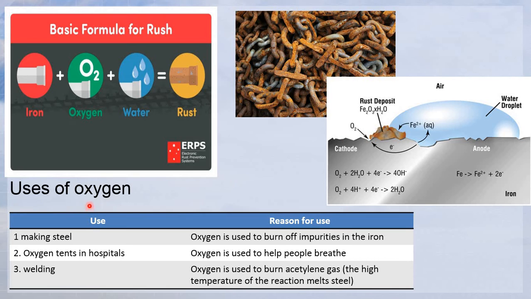Okay, so uses of oxygen here. The number one use is making steel. The reason for use: oxygen is used to burn off the impurities in the iron.